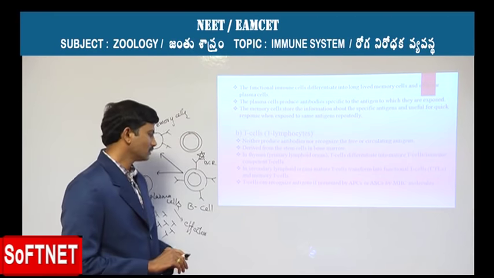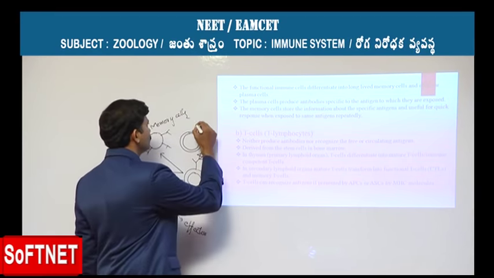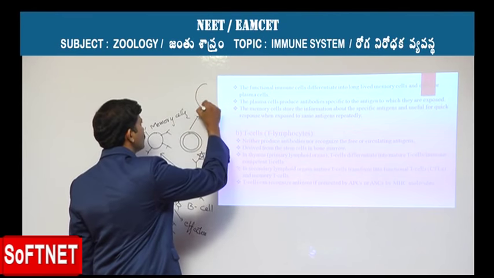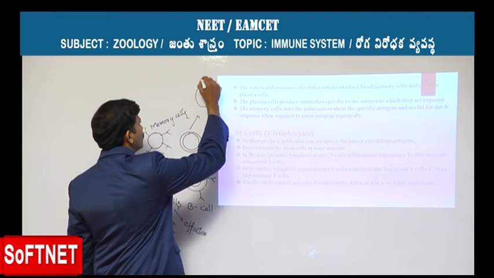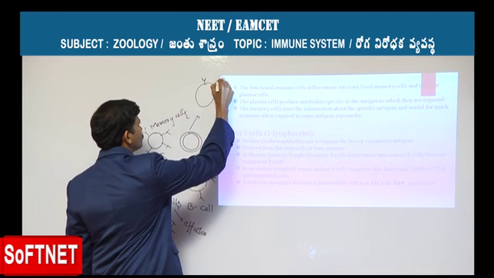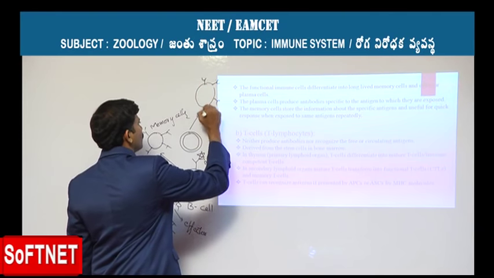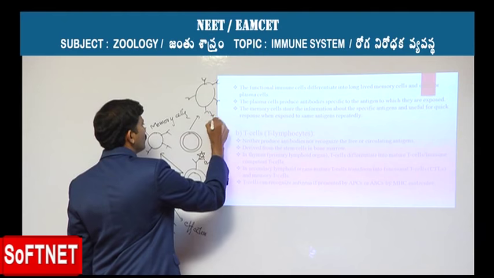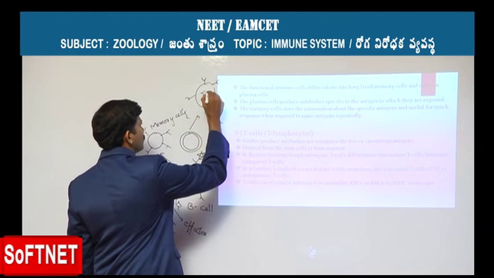The difference between the lymphocyte and the T lymphocyte is only that one. Now this transforms into the T lymphocyte cell, which is provided with the TCR, the T cell receptor. And now this is called a T cell.